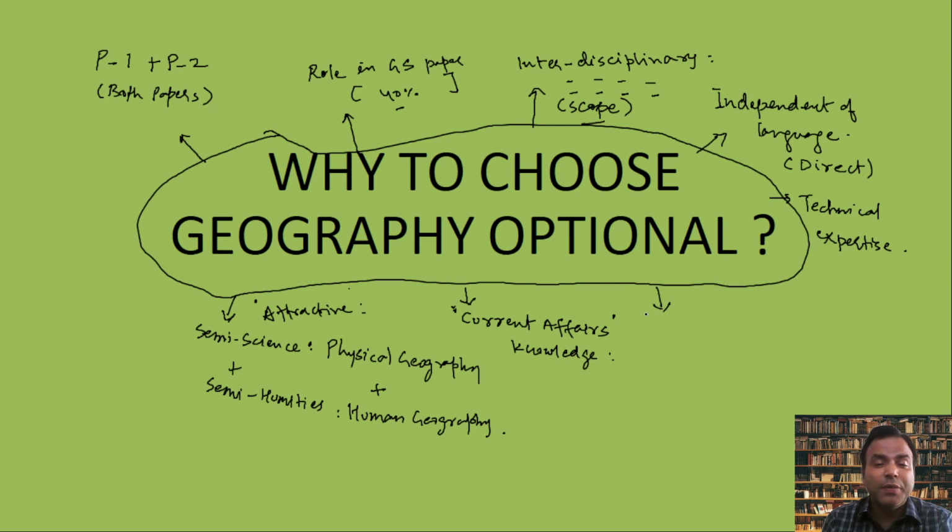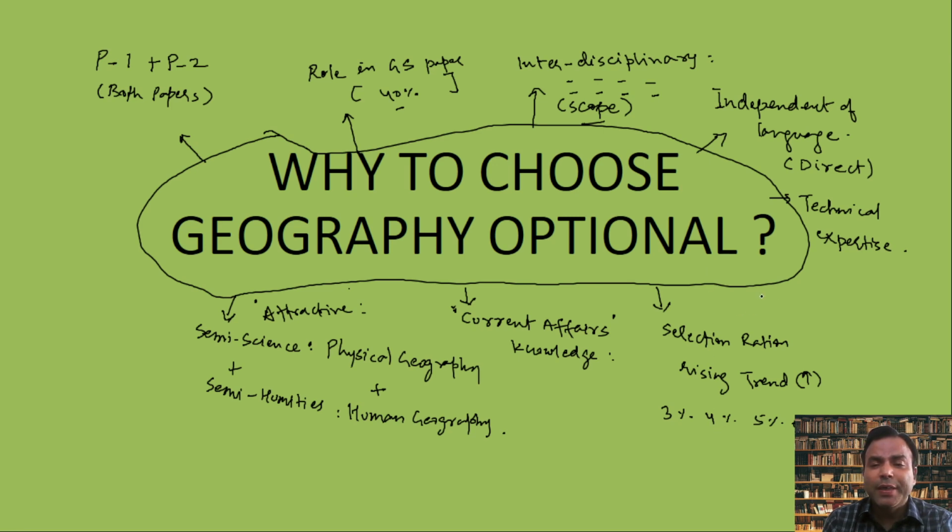Another advantage is the selection ratio. If you look at the selection ratio here, it is very high, and it is increasing in the recent trend. A rising trend has been observed. Earlier it was 3% about 10 years back, now it has become 4%, 5%, 6%, and the latest data speaks of 7,000.